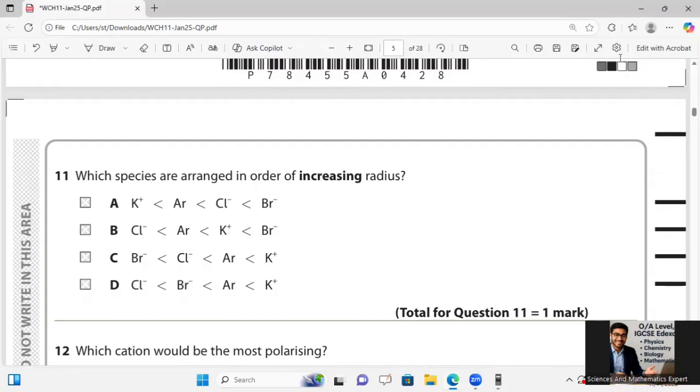Bromide ion has one more shell, so it is largest. So the correct order is K, Ar, Cl, Br. I think the reasons I have explained will make it much clearer for you.